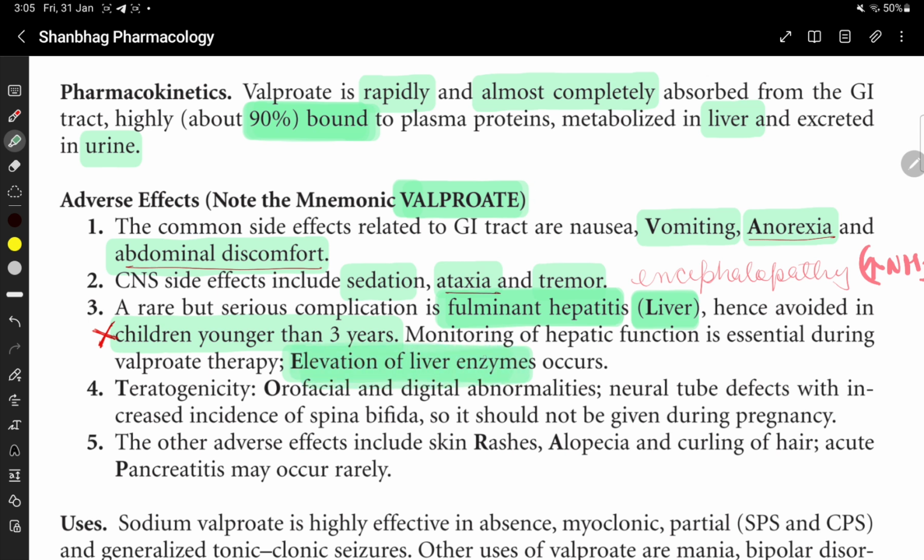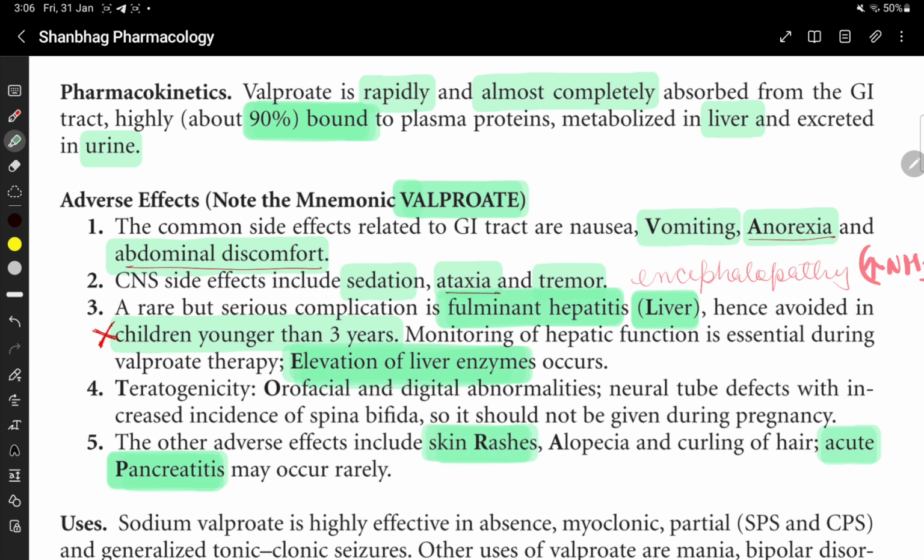E for elevation of liver enzymes. It causes fulminant hepatitis and elevation of liver enzymes. P for pancreatitis. Acute pancreatitis may occur rarely. R for rashes, skin rashes.